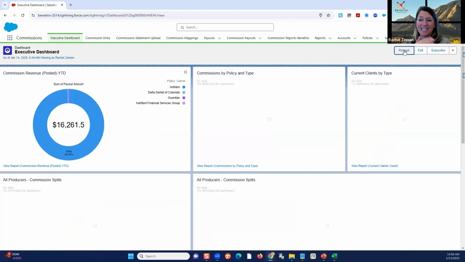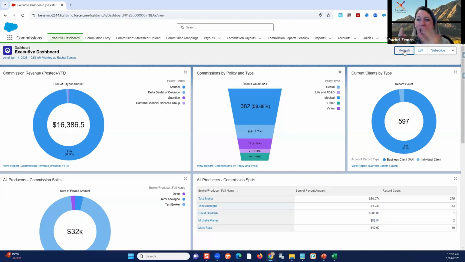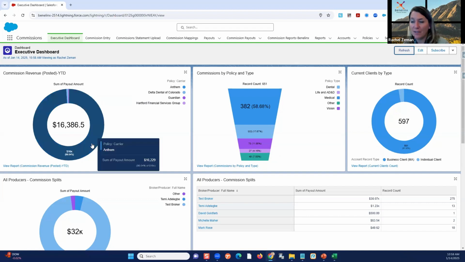Why is this important? Because this is what it's all about, right? What is going on with my business? Where's our revenue coming in from? Here's our top carriers. Did I know that Delta was second? Well, second meaning what? Let's see. Oh, second meaning a very far second, right? So massive amount of revenue coming from Anthem. Is that good or bad?